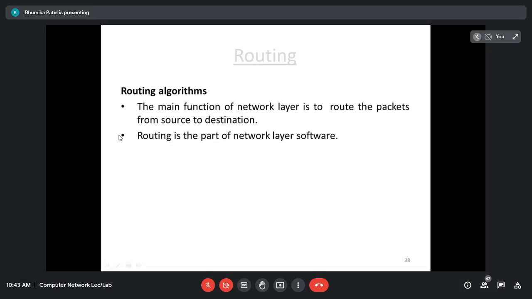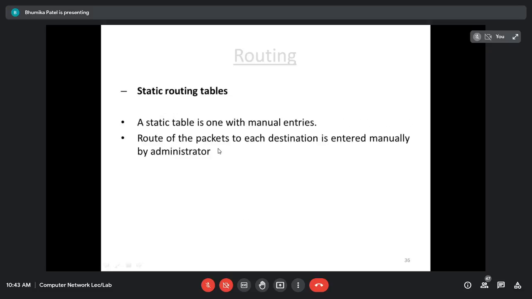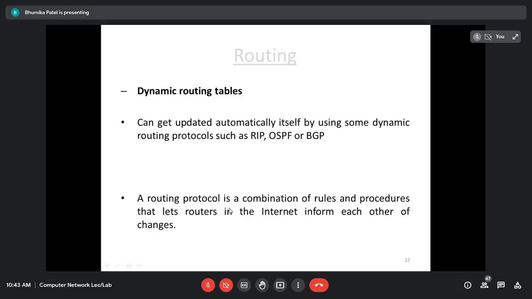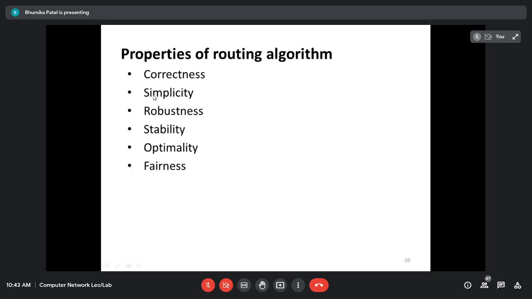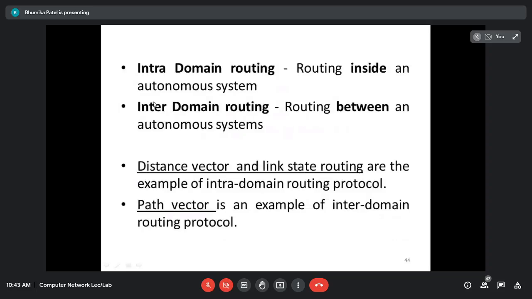Routing algorithms are also of two types, static and dynamic. Static means following fixed rules, while a dynamic algorithm follows these dynamic rules. Next, we are going to see in the next lecture the properties of algorithms, unicast routing and so on.